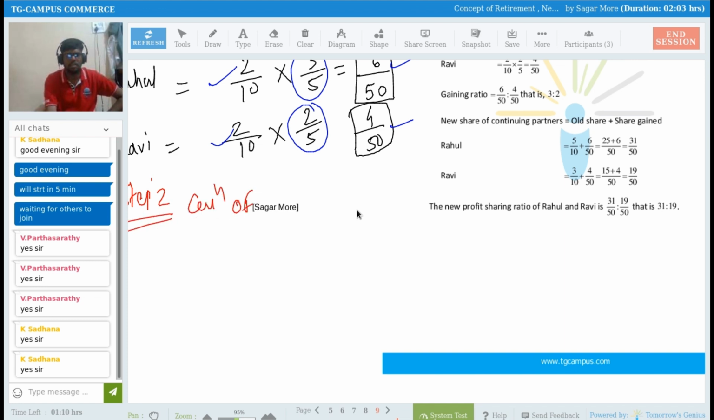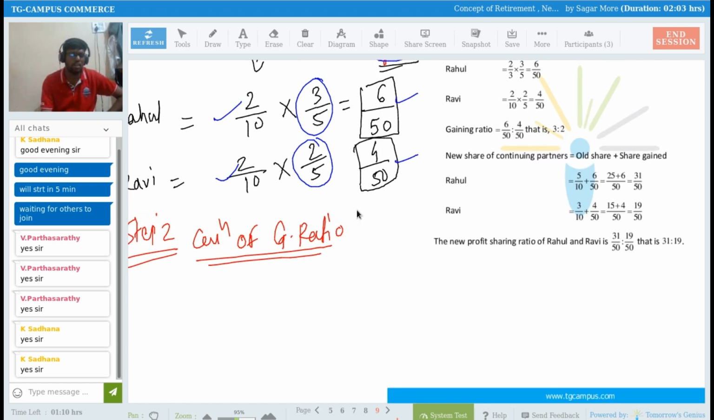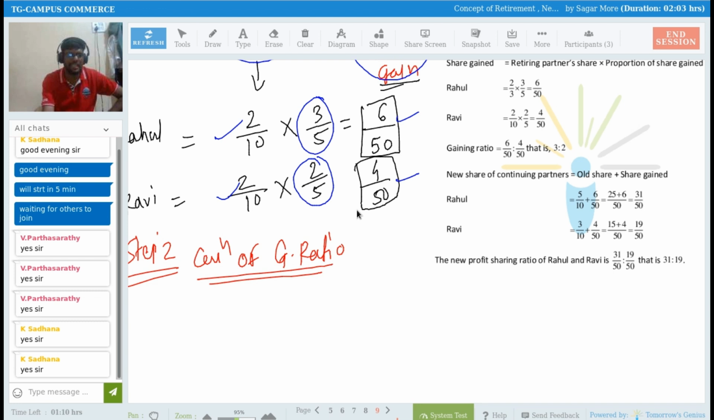Calculation of gaining ratio. Tell me, what is the gaining ratio between Rahul and Ravi? I'm asking you gaining ratio. Sir, numerator of share gained. Numerator of share gain is my gaining ratio. So numerator of share gain is how much? 6 and 4. Right?